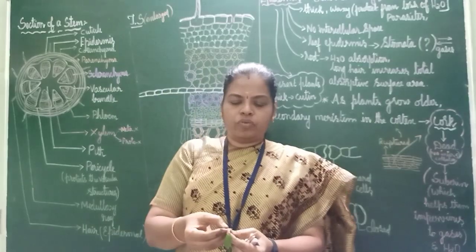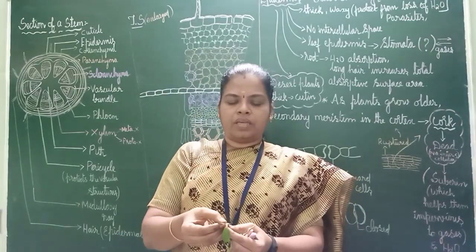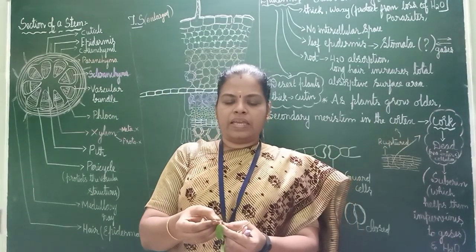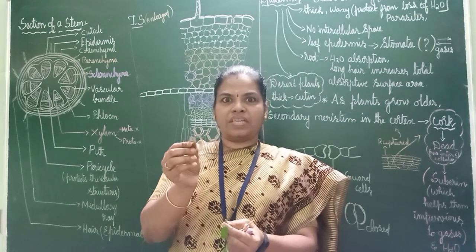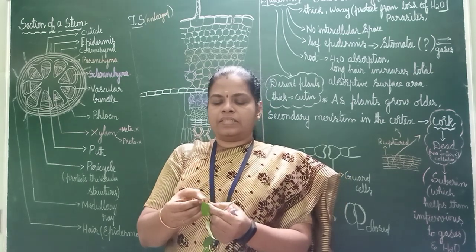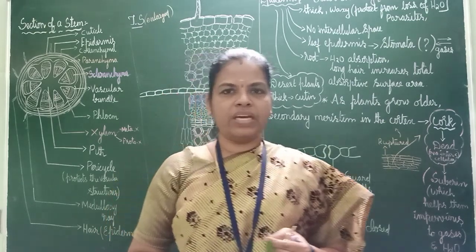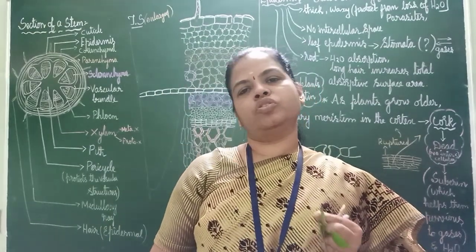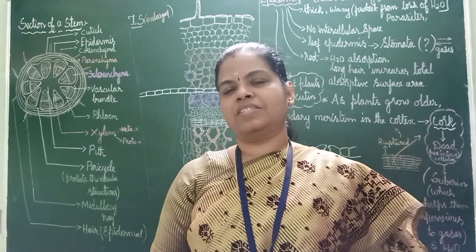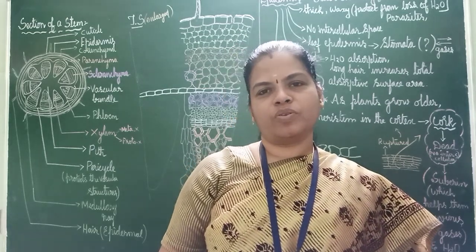For example, if you cut this and take a thin slide, one section will come, no? That section, what should you do? Can you just take it like that and see with the help of my eyes? No, I can't do that. What should I do? That is the reason last chapter you have studied about the microscope, right?